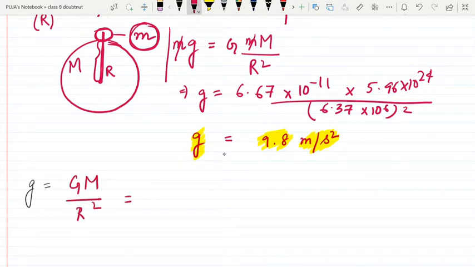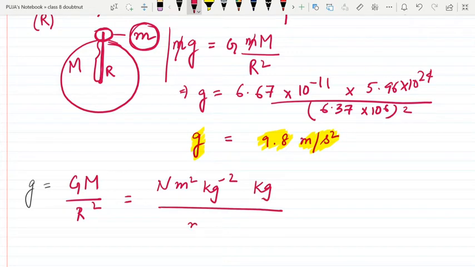In my previous lecture I already told what is the dimension of G. I hope you remember. So G's dimension is Newton meter square kg to the power minus 2, and mass unit is kg, distance is meter square. So what am I getting? This meter square and this meter square cancel out, so I am getting Newton per kg.